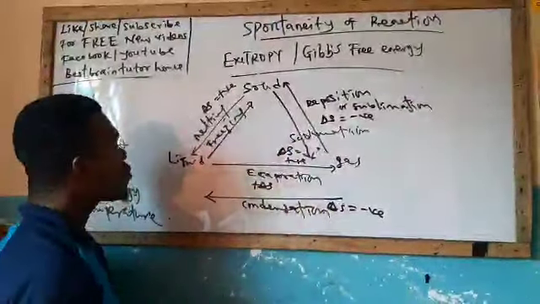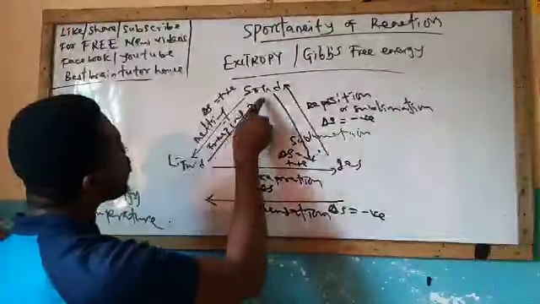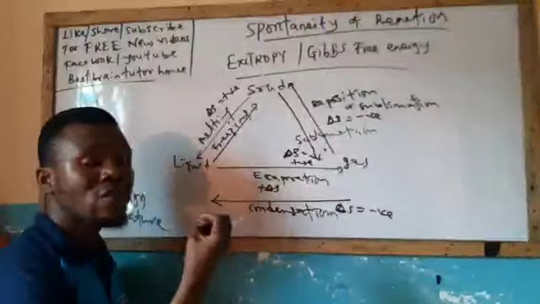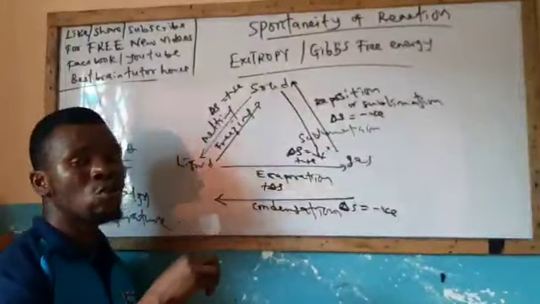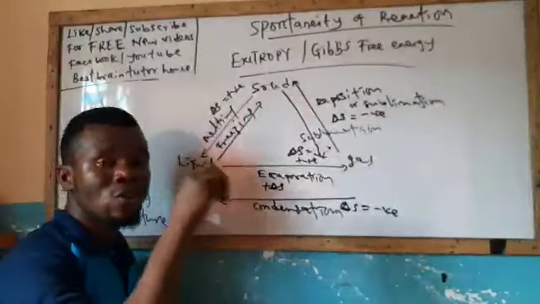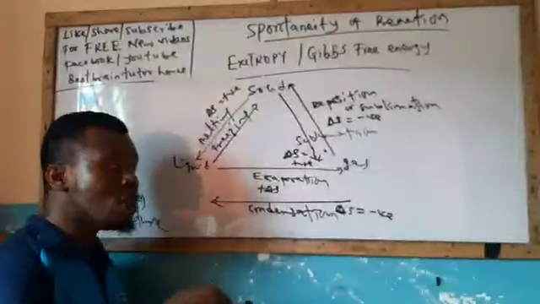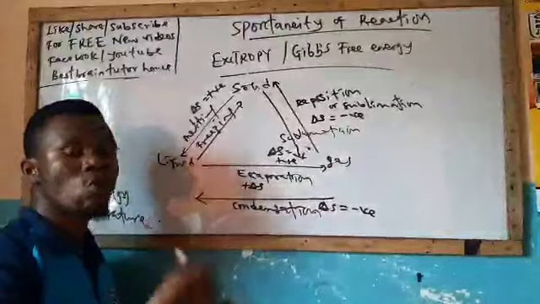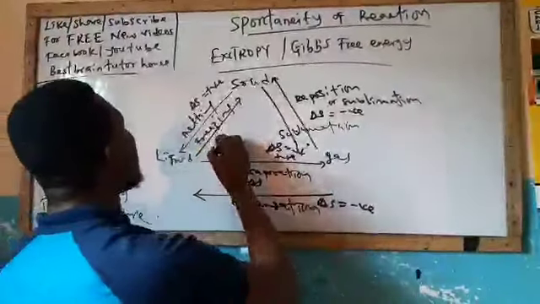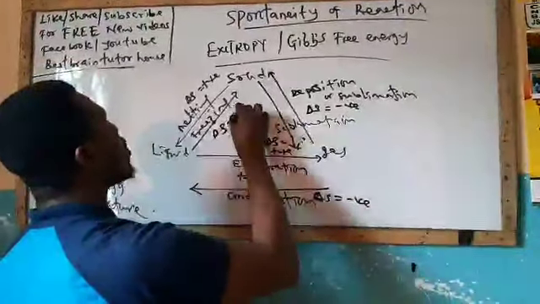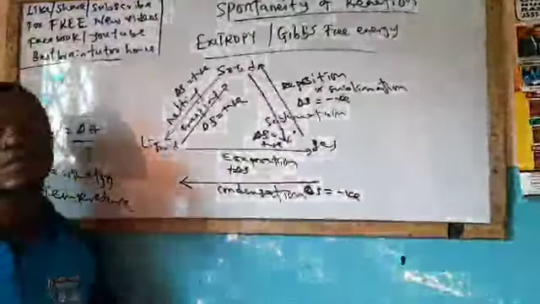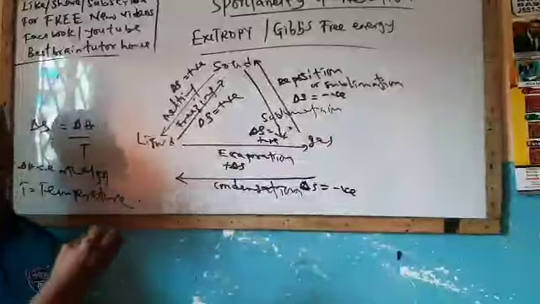Freezing. Now, for a substance to change from liquid to solid, it simply means that the substance has lost a lot of heat. Its temperature has reduced. When there's a reduced temperature or loss of heat, the substance will have lesser energy to undergo disorderliness. By so doing, we say that change in S is equal to negative.